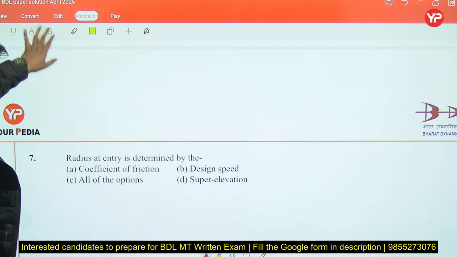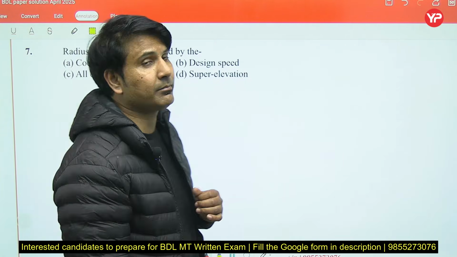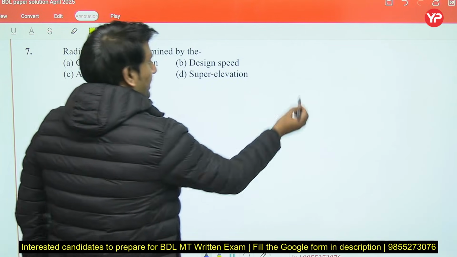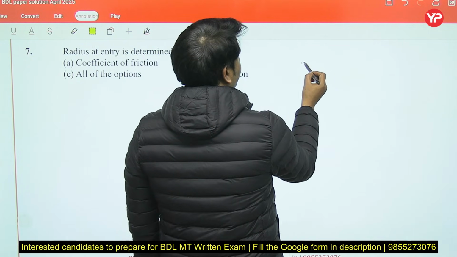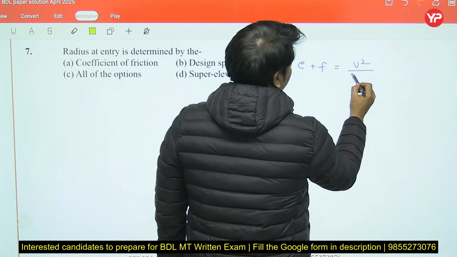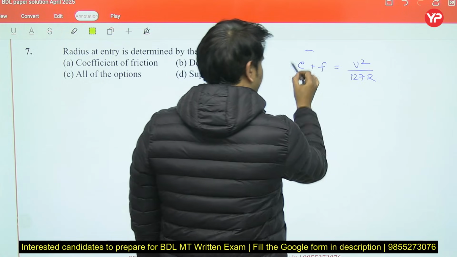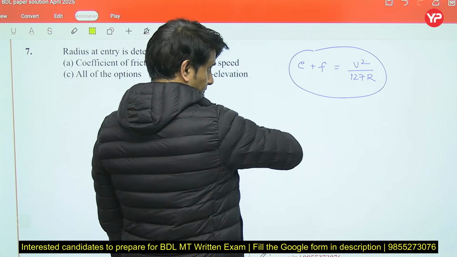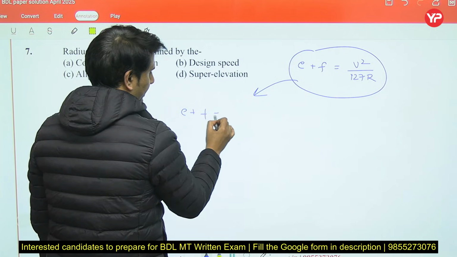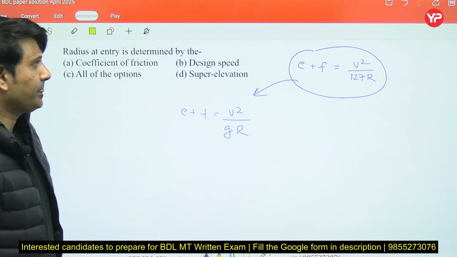Okay, let's move to the next question. The radius at entry is determined by the. Now, as you know, in highways the super elevation formula is e plus f equals V square by 127R, and this is not the generalized equation. The generalized equation, if I write it, will be e plus f equals V square by gR, right?